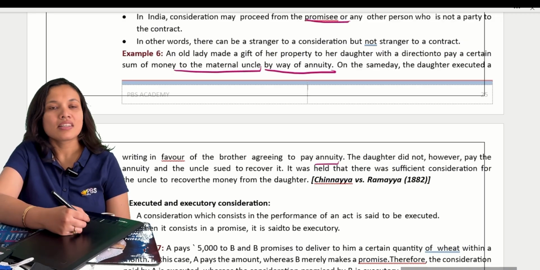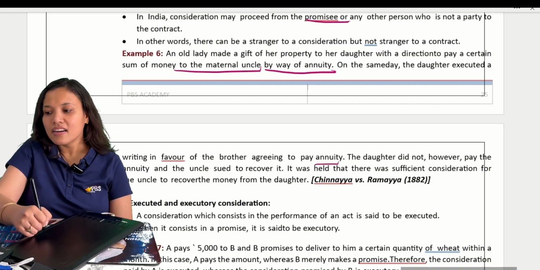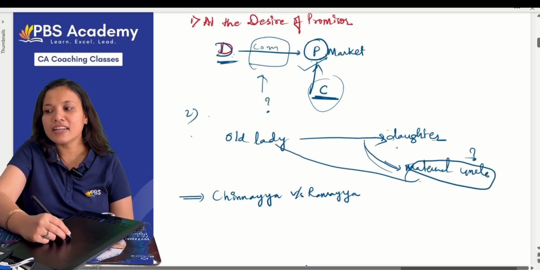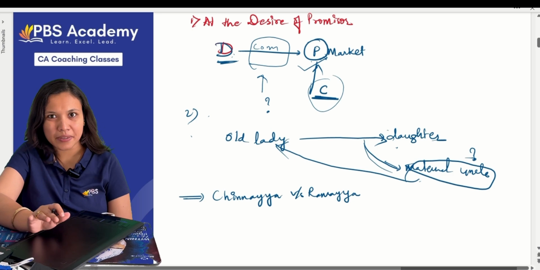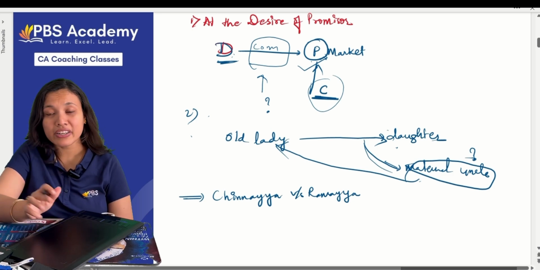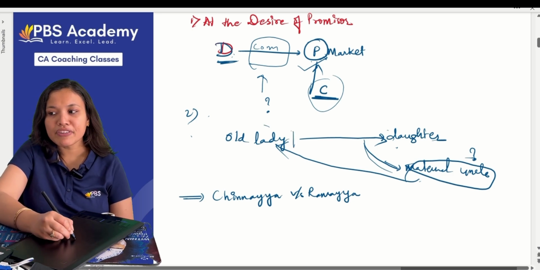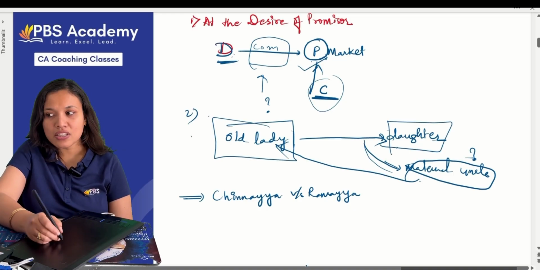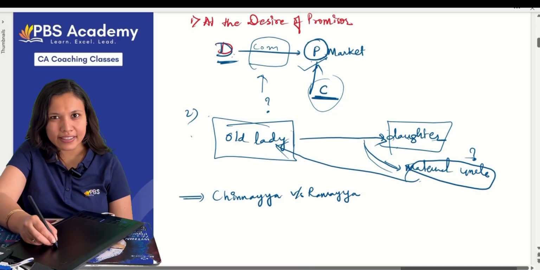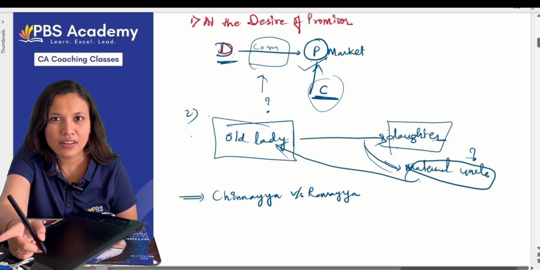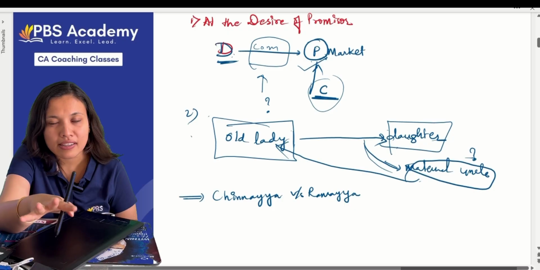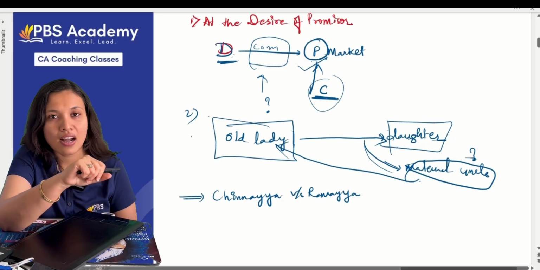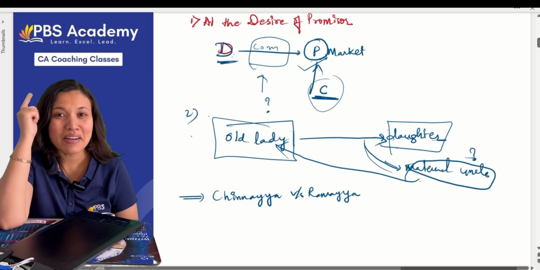Yes, definitely the uncle can recover the amount from the daughter, even though he is not a party to the contract. Can you see? Contract happened between whom? Old lady and a daughter. Correct? But still, the uncle not being a party to the contract, was he a party to the contract? No. He was not a party to the contract. It means he is a stranger to the contract, but he still could recover the amount from the daughter. How? We will see it later. Remind me at that time.